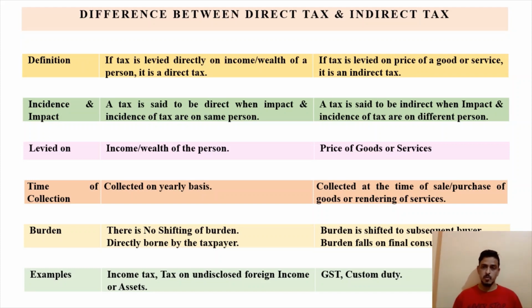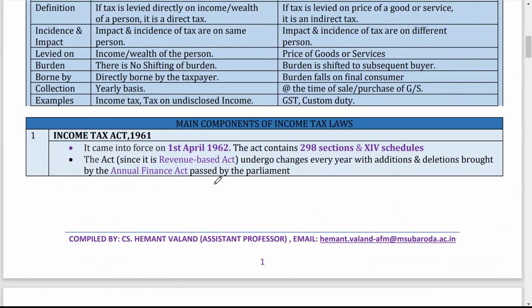If something is exported outside India from a place in India, then export duty is levied. So in this case, customs duty comes into the picture. Now, the Income Tax Act 1961 came into force on 1st April 1961. The Act contains 298 sections and 14 schedules. So this is also important for MCQ purposes.